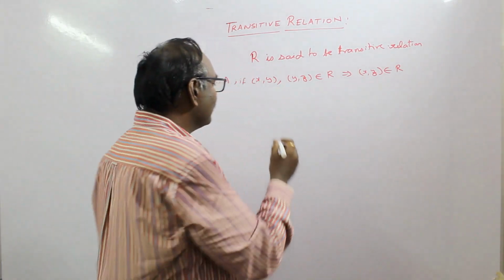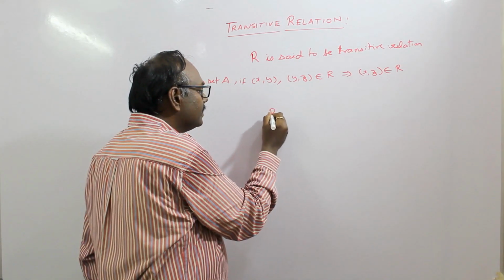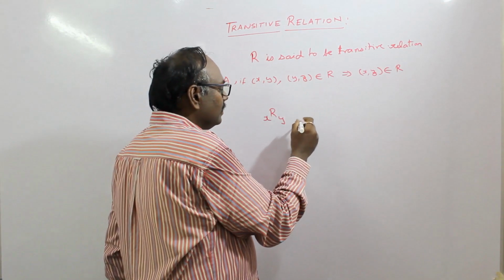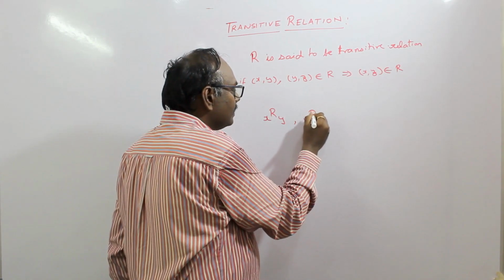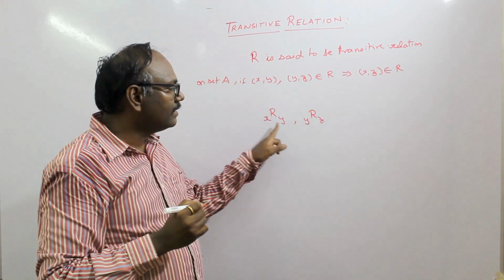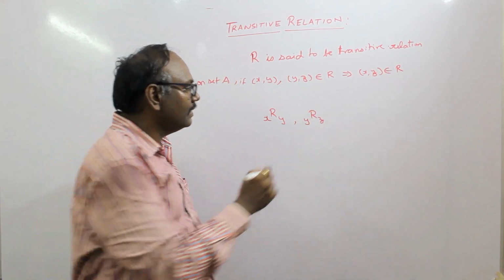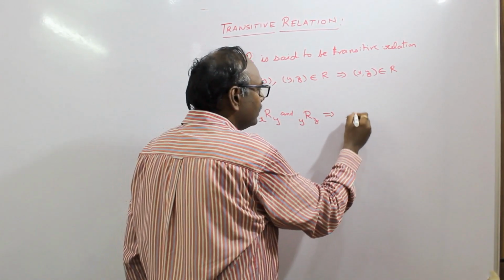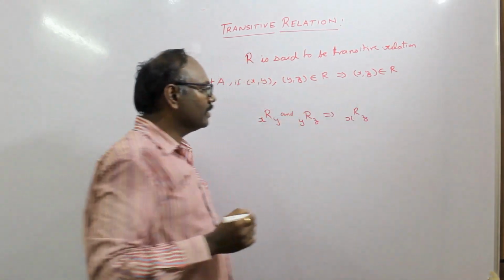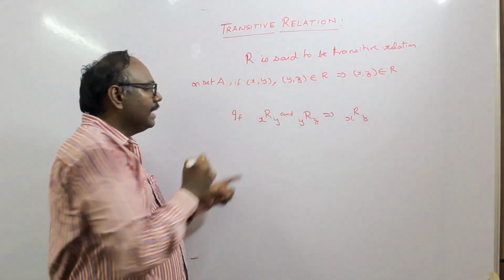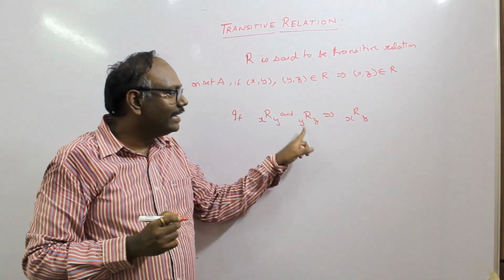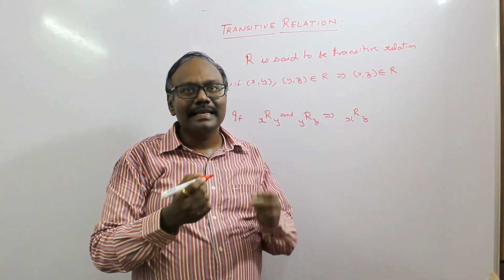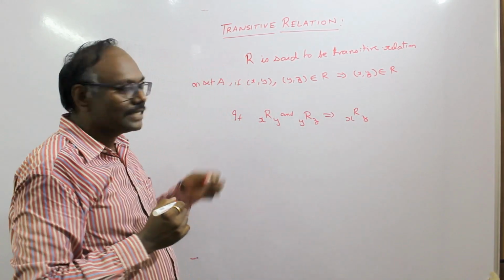Now we can write this like this: x is R related to y, which means that x comma y belongs to R, and y is R related to z, and this implies x is R related to z. So we can write: if x is R related to y and y is R related to z implies x is R related to z. Now let us take a small example to show the transitive relation.